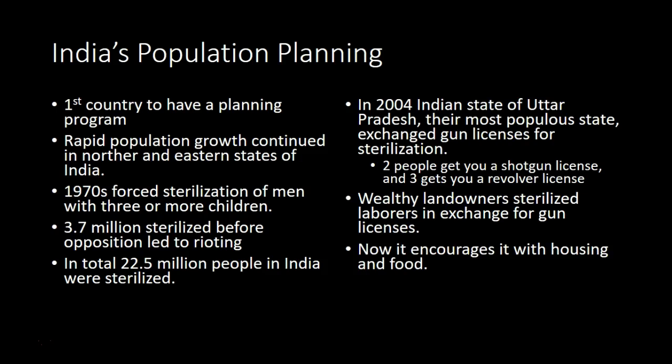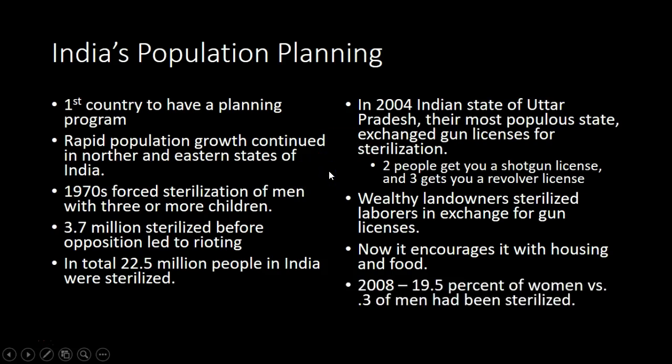I know this all may sound harsh, but imagine a country with overpopulation that doesn't have the system set up to feed, educate, and maintain the health of these people. Their thought is that if they reduce the number of people, it'll make it easier to manage. On the other hand, forcing people or encouraging them to get sterilized, you can see there could be moral issues with that, to say the least. In 2008, 19.5% of women versus 0.3% of men had been sterilized.